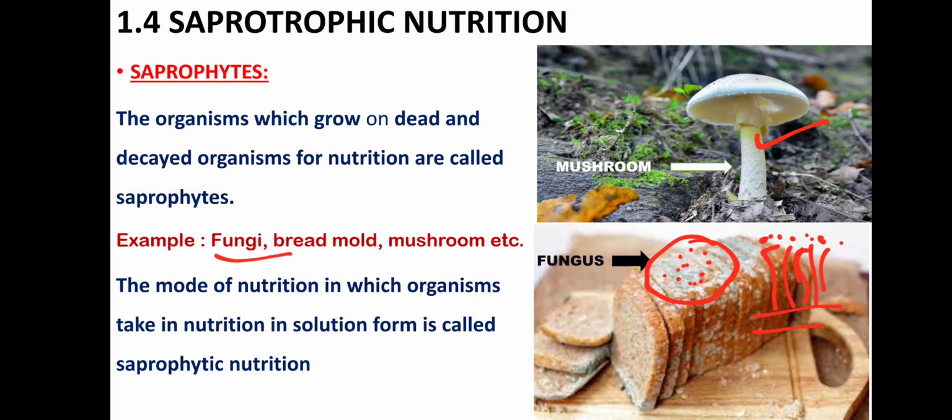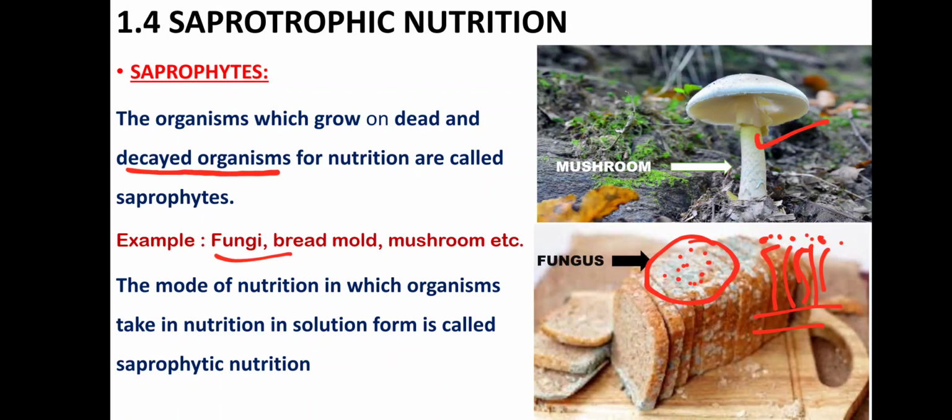So these are saprophytes, and the speciality of saprophytes is that they grow on dead and decayed material, and especially they grow in a moist climate or rainy season. These are seen in more.